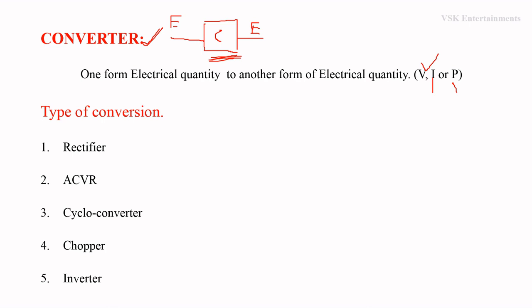Now depending upon the type of conversion, converter circuits are classified into 5 types. These are the types of converters. First is a rectifier, second is an AC voltage regulator, third is the cycloconverter, fourth is a chopper, and fifth is an inverter. Now we are going to discuss each and every type of converter circuit.